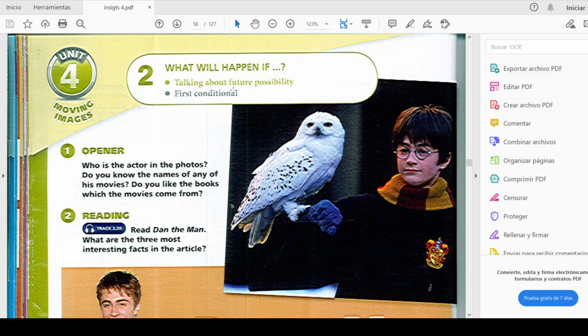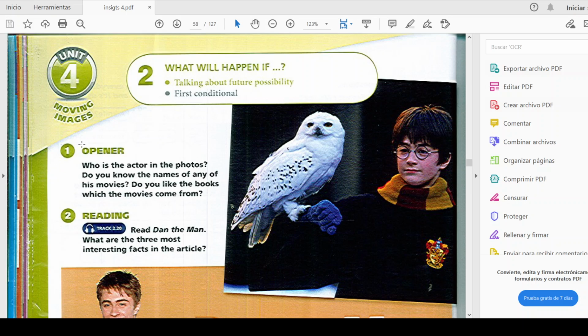Okay, this week we are going to continue on Unit 4, but we are going to study lesson number 2. What will happen if? Basically, we are going to focus on this structure. This is going to be the first conditional. This is the sentence or the structure for the first conditional. Okay, what will happen if? We are going to learn about future possibility and also about the first conditional. So this is the grammatical structure that we are going to study for this week.